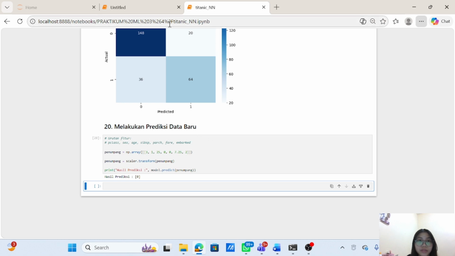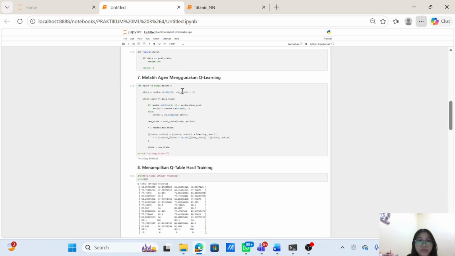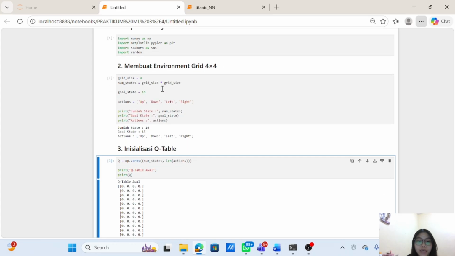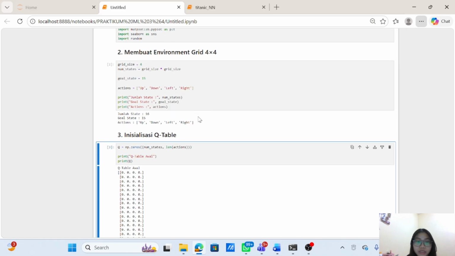And the next part, Q-learning. First, I imported the required libraries: NumPy, Seaborn, and random, which is used during the exploration process. And next, I created the grid environment consisting of six states. The last state is defined as the goal state, which the agent must reach.